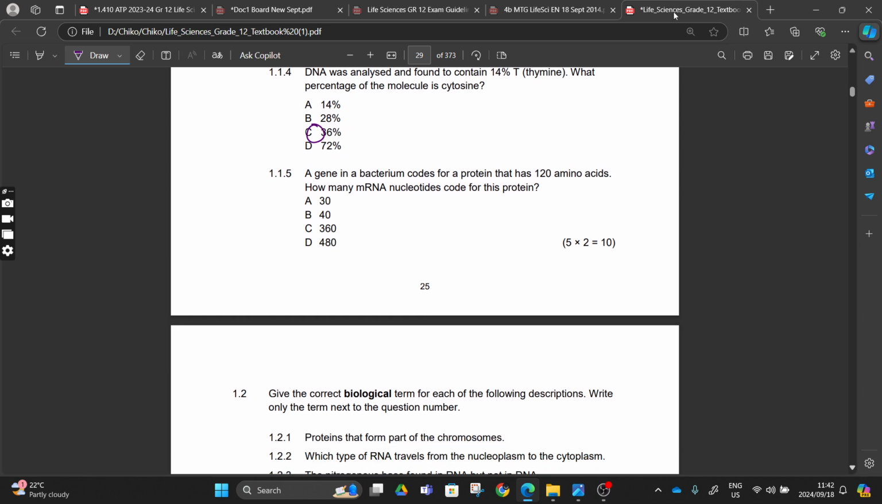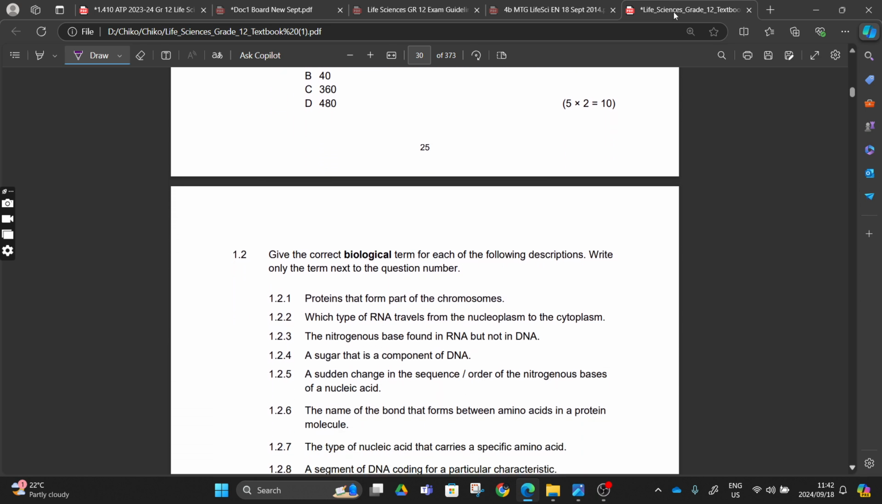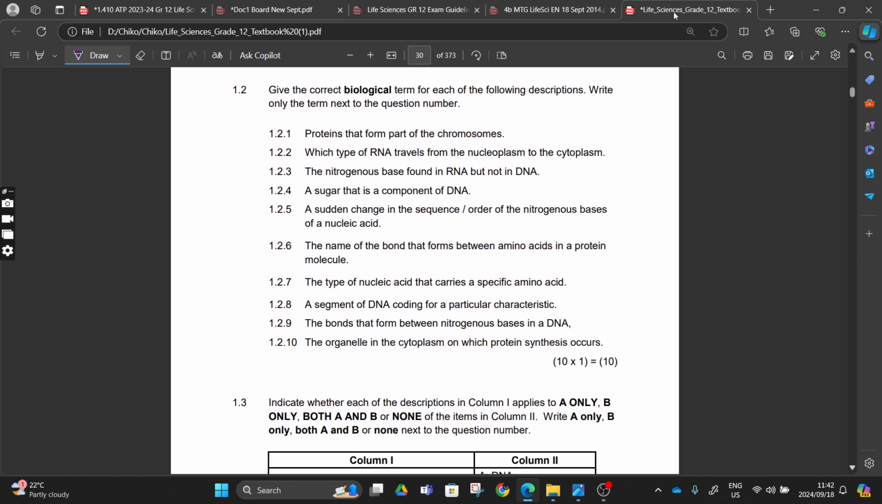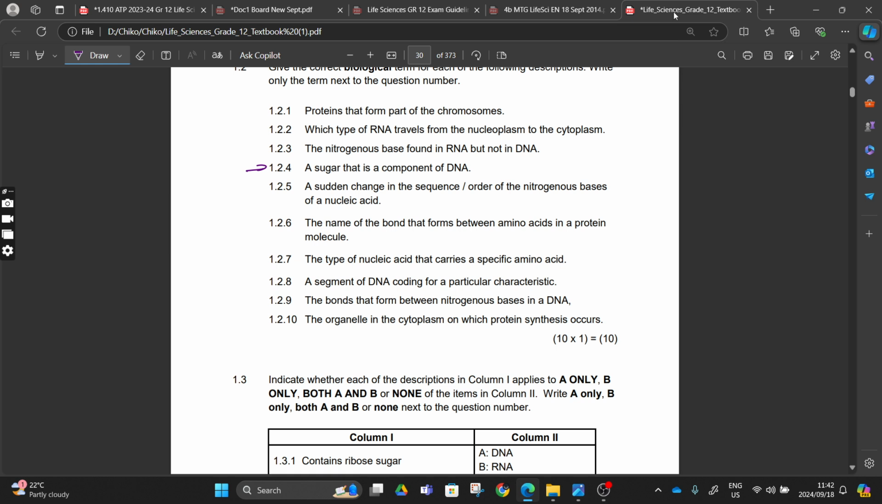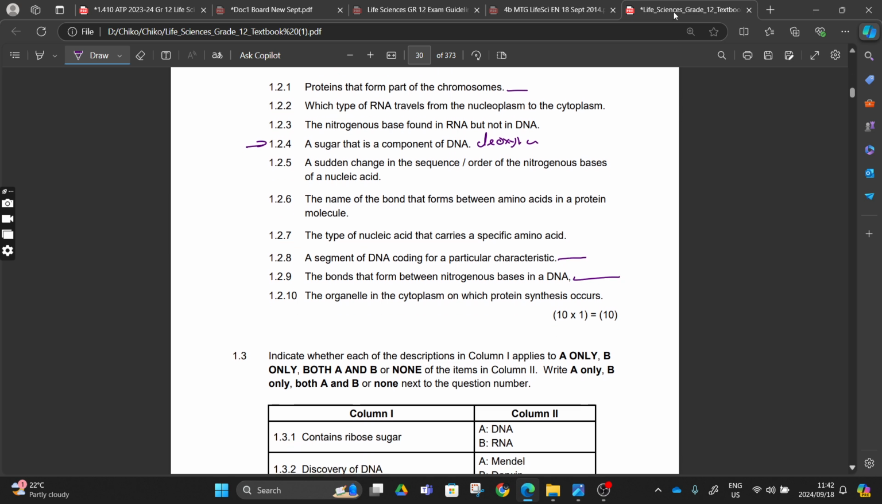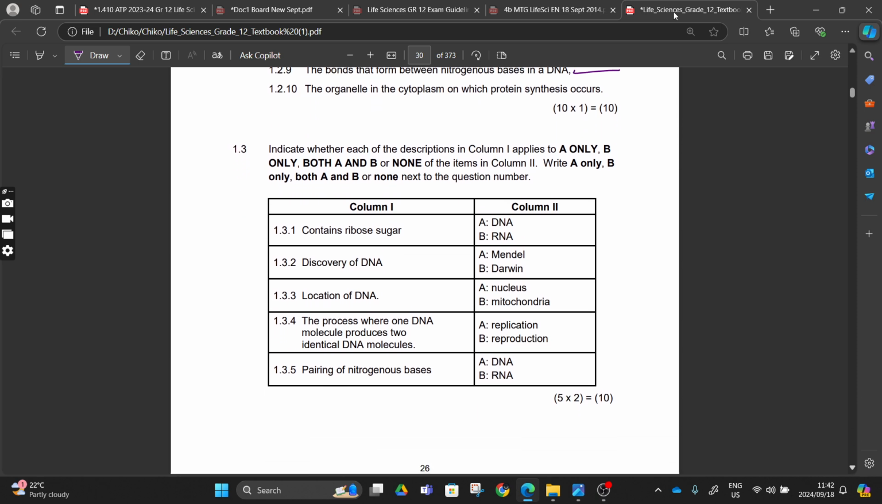The gene, and then a biological term: the sugar that is a component of DNA. This one will be deoxyribose, right? The deoxyribose sugar. And the protein that forms part of chromosomes: histones. And then a segment of DNA coding for a particular characteristic: gene. The bond that forms between the nitrogenous bases: weak hydrogen bonds, and so forth. So do these biological terms.